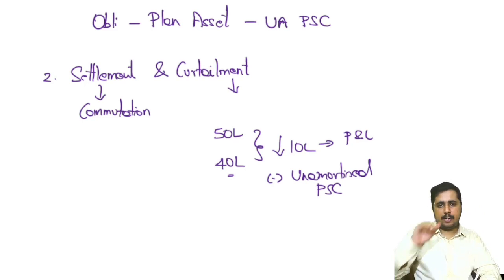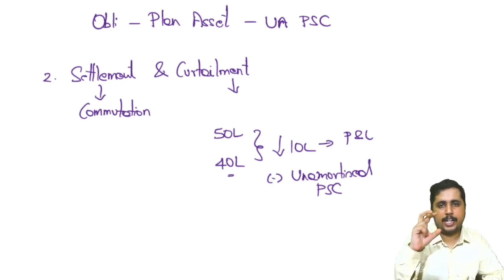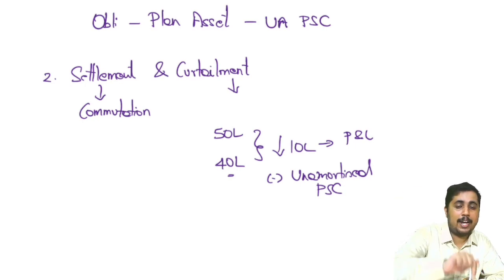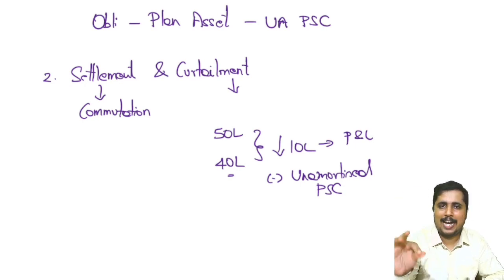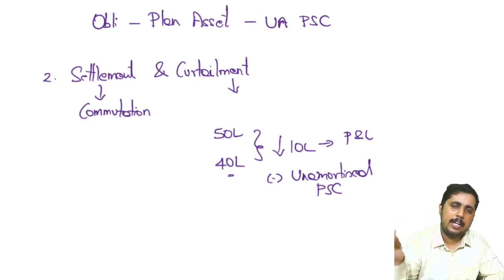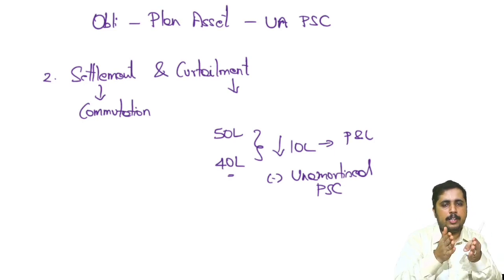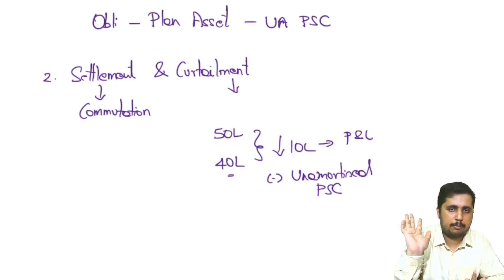Okay, curtailment will reduce your liability. Yes, that will lead to some profit right now because instead of paying 50 lakh, you are just supposed to pay 40 lakh. So it will create a benefit of 10 lakh. But if that includes unamortized past service cost, that should be removed. In the exam, they will mention how much unamortized past service cost is included in the curtailment. Okay, so this is about the settlement and curtailment concept.